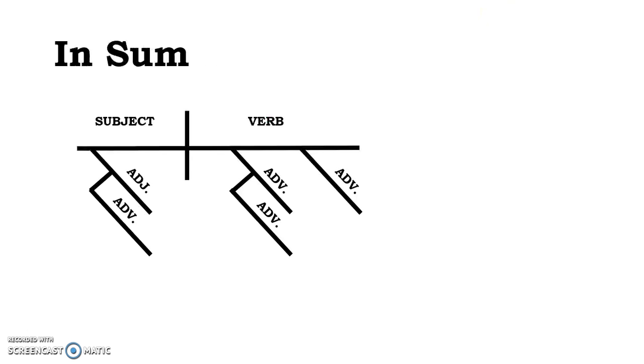So to sum it all up, adjectives are modifiers of nouns and pronouns, and adverbs are modifiers of verbs, adjectives, and other adverbs. We put them on descending diagonal lines beneath the words they modify. In some cases, we need to make these double descending diagonal structures in order to diagram those situations in which modifiers are modifying other modifiers. For this week's quiz, you need to be able to diagram adjectives, adverbs, and also adverbs modifying other adjectives and adverbs.